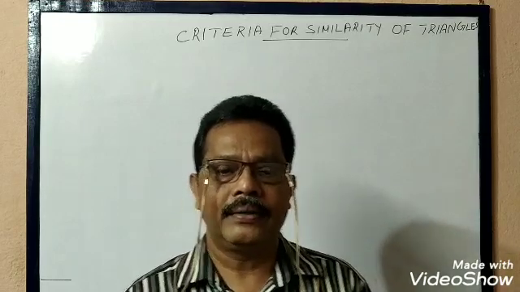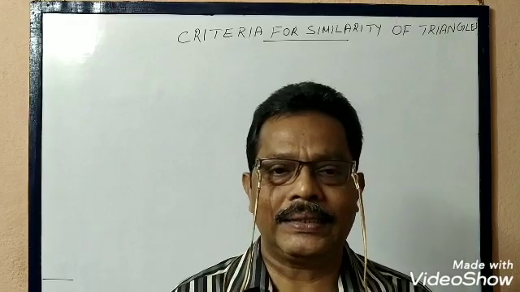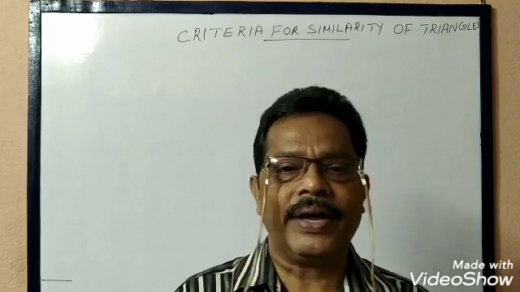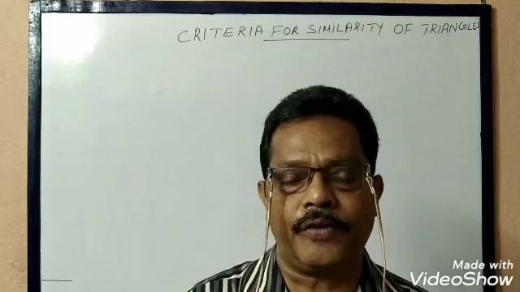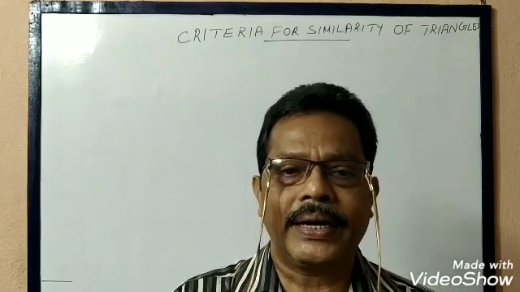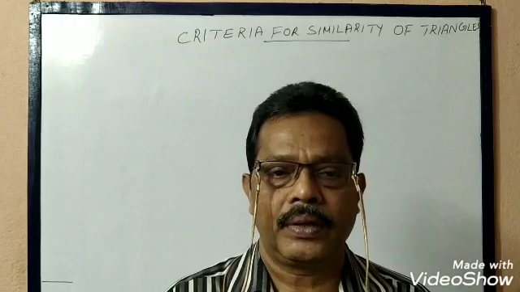We have already studied, like SSS, SAS, ASA, AAS, RHS. These were the criteria for congruency of triangles. Now we will study what are the criteria for the similarity of two triangles.